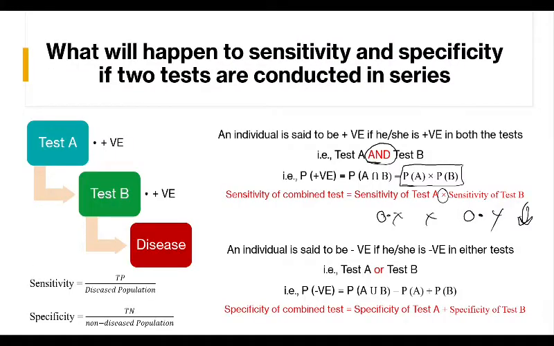Now, let's come to specificity. What does it measure? The probability of having a negative test in the population who do not have the disease, right? So who will have a negative test? They should be negative in test A or test B. Remember this.